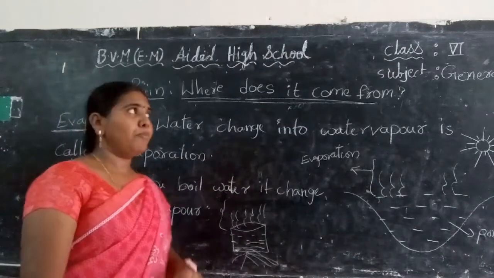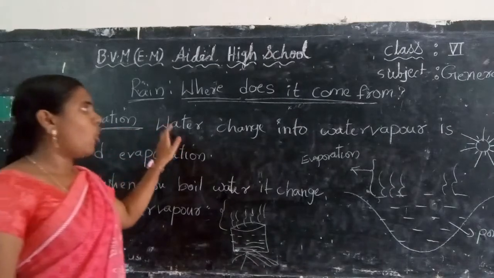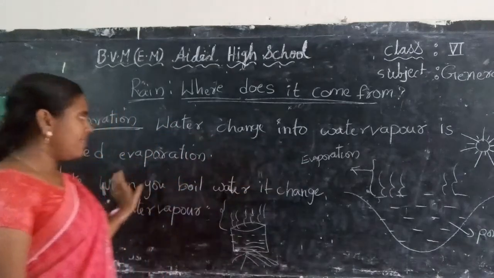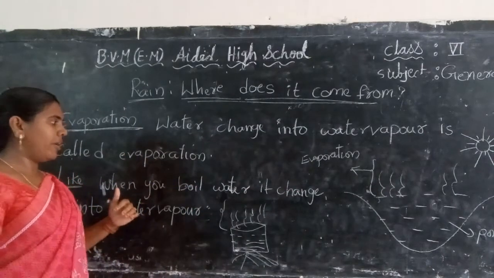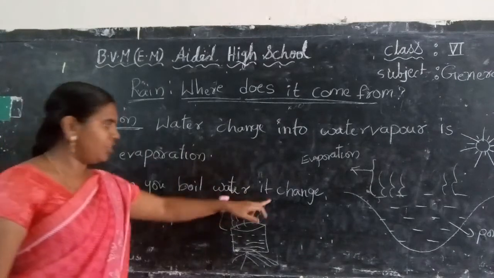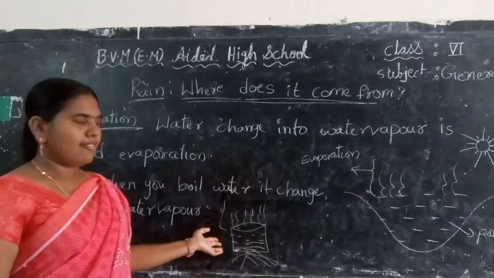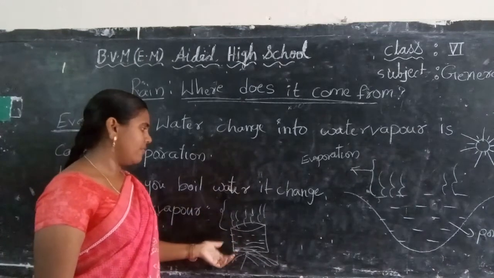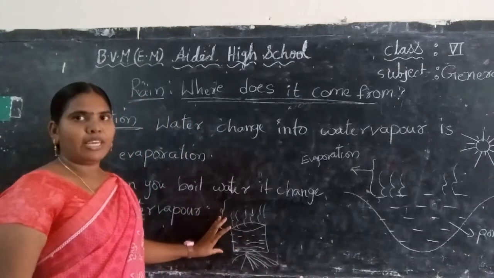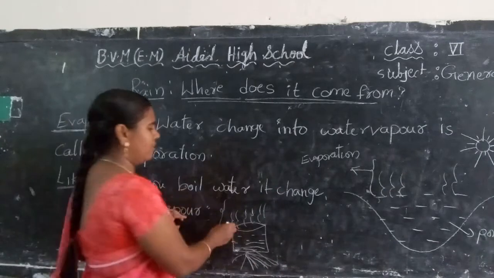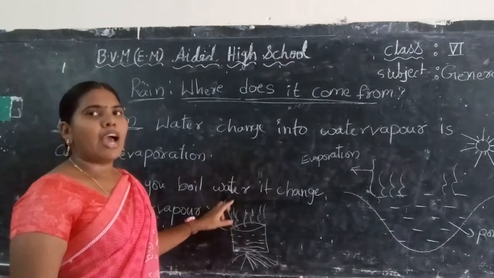Again, I will tell you children. What is evaporation? Evaporation means, very easy, water changing into water vapor. When you boil the water, it changes into water vapor. In your kitchen, your mother prepares curries or boils water. When you keep it on the stove, it heats slowly, and then we observe some vapors coming out of the bowl. So this is called water vapor.